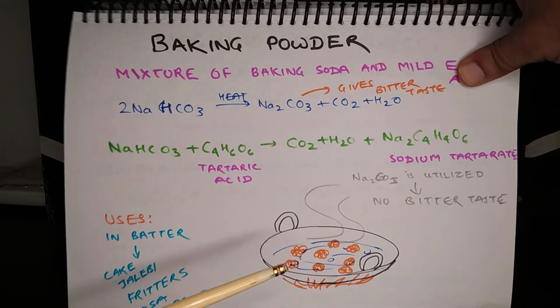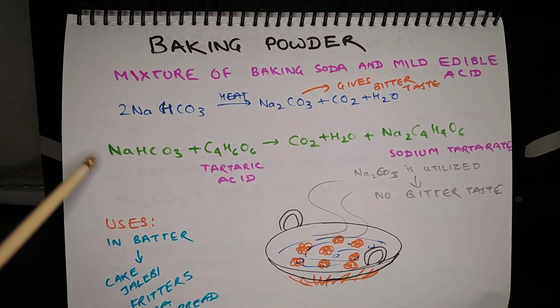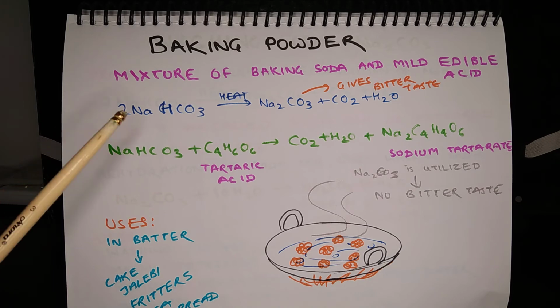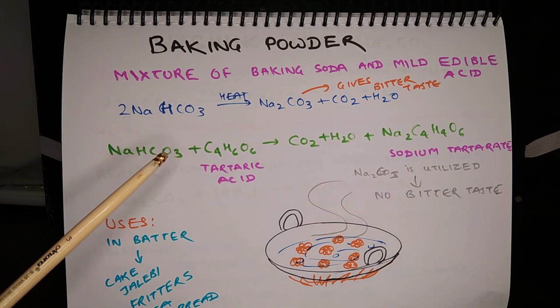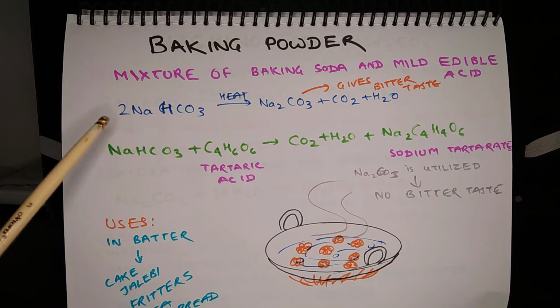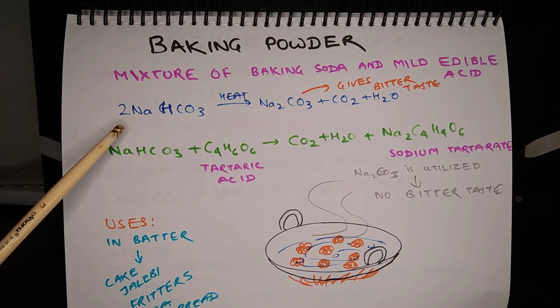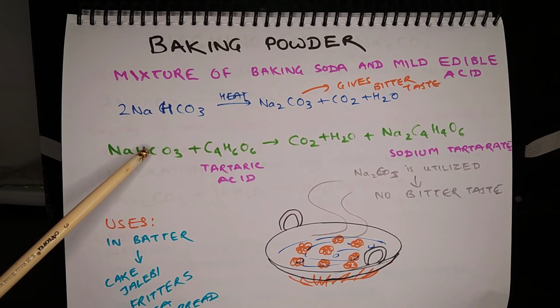Now the next chemical, or rather derivative of the previous chemical, is baking powder. Baking powder is a mixture of baking soda and mild edible acid. In the previous section, you learned about thermal decomposition of sodium bicarbonate. So, what happens when baking soda is used in food for, say, making a bread or cake?